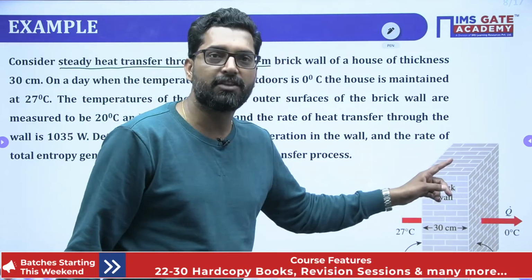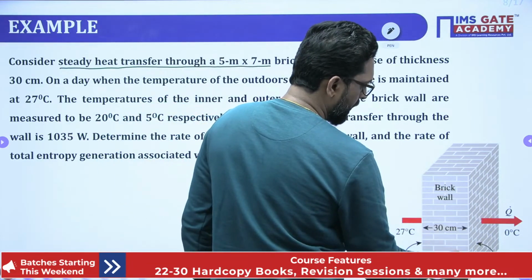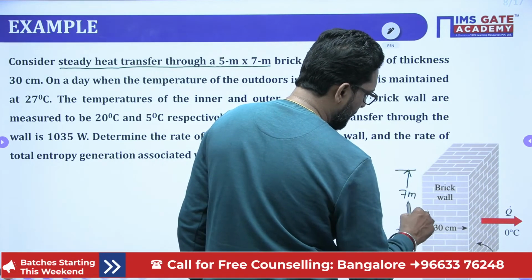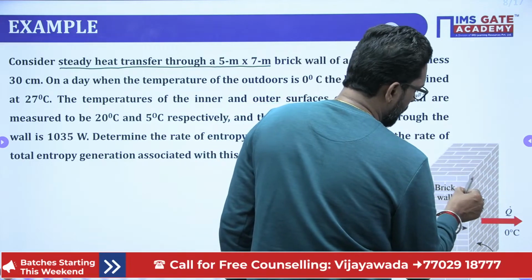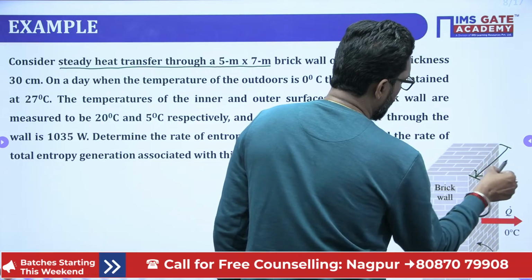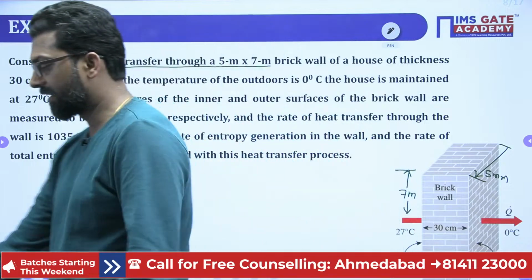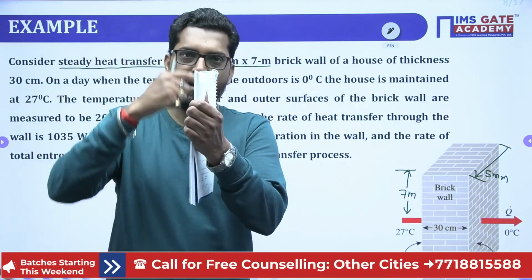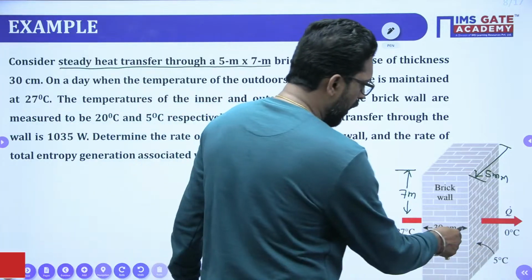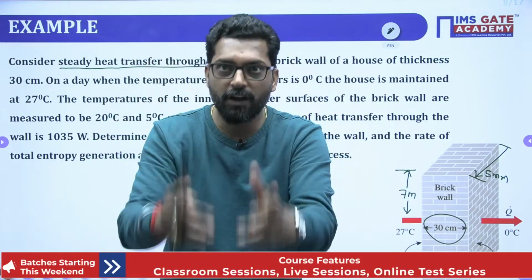Let's suppose this height is 7 meter and this width is 5 meter. So the dimensions are given: this is your 7 and this is your 5 meter. And the thickness of this bricks wall is 30 centimeter. That means the thickness of the wall is given.